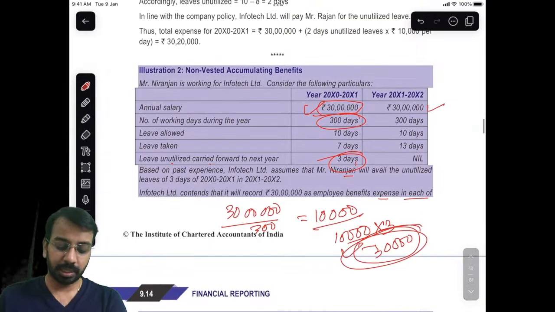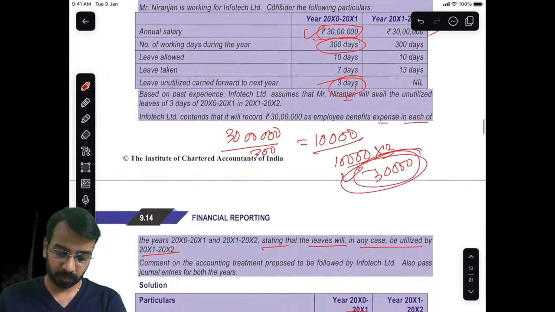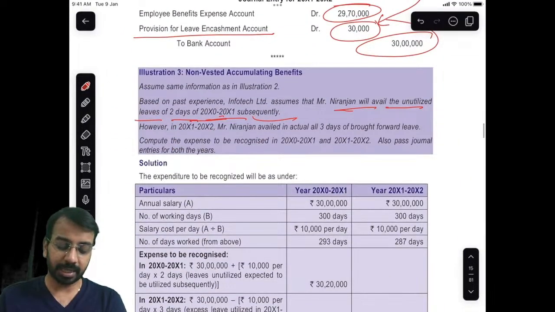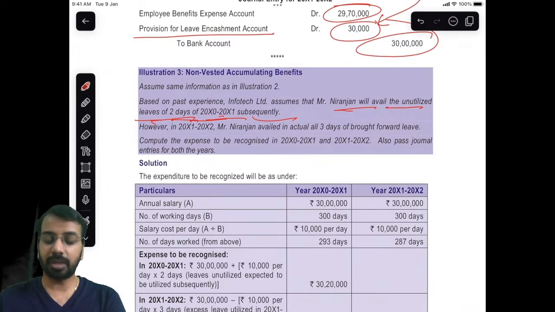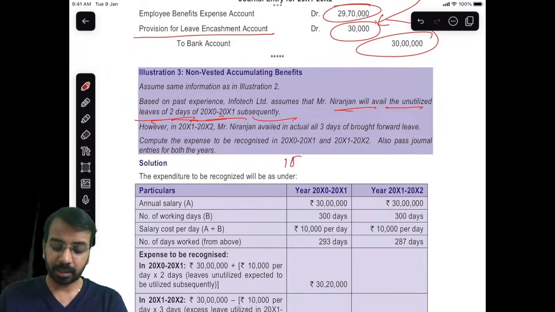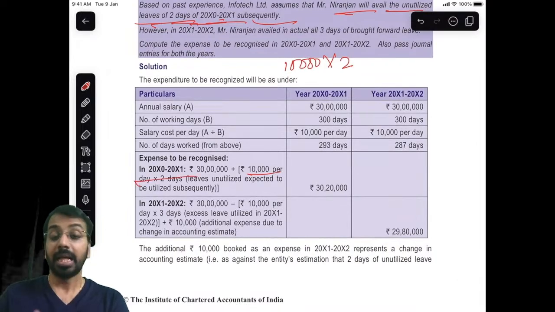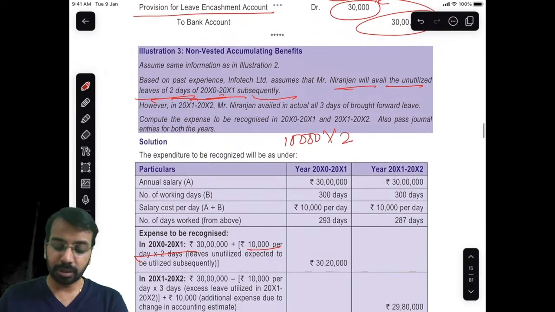Now in the next period we are saying that he will utilize the leave for only 2 days. If he utilizes the leave only for 2 days, then we will take 10,000 into 2, that is 20,000, as our closing expense.